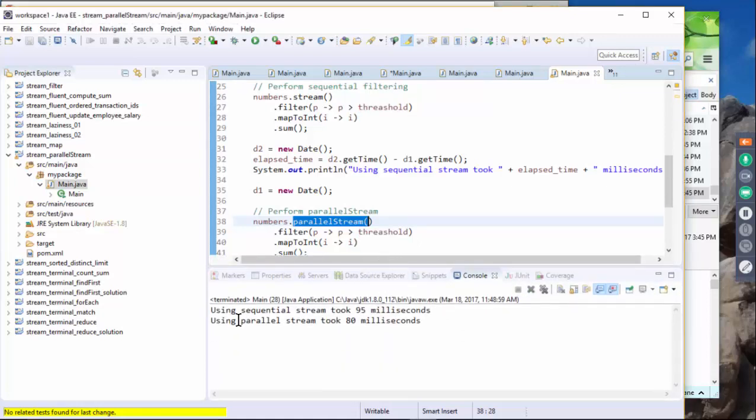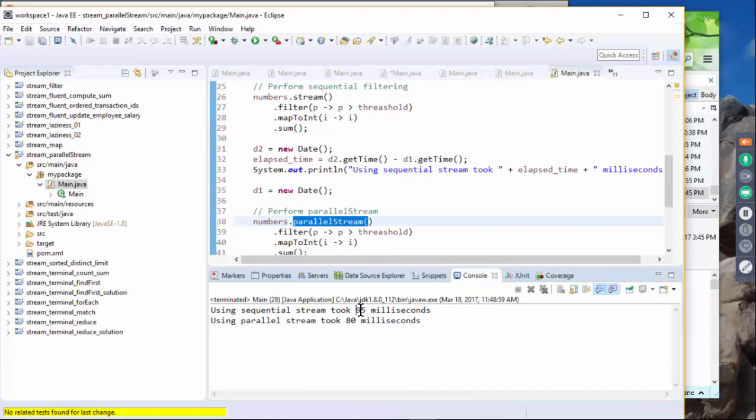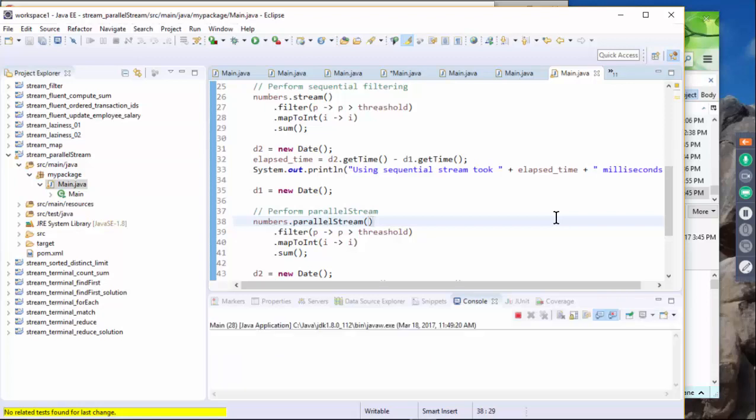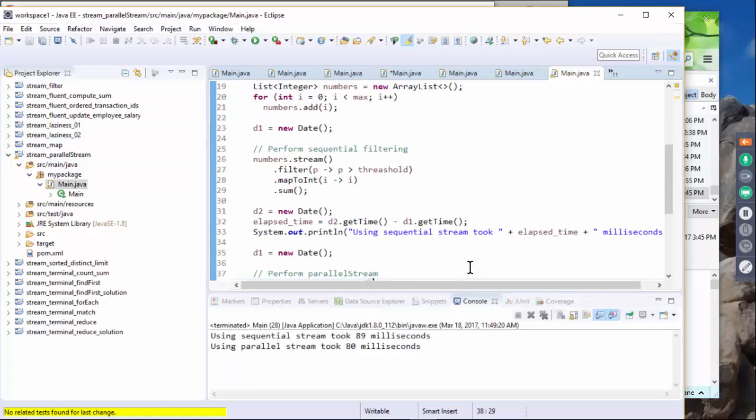Okay, so here the sequential takes 95 milliseconds, and parallel stream takes 80 milliseconds. So it makes a little bit of difference, but usually I get like twice better performance. So let's run this one more time. Oops. Yeah, 89 and 80.